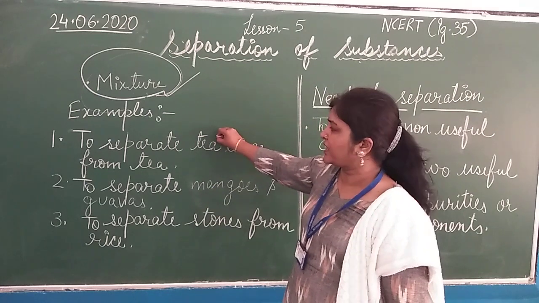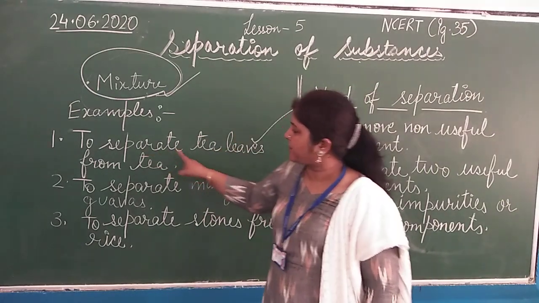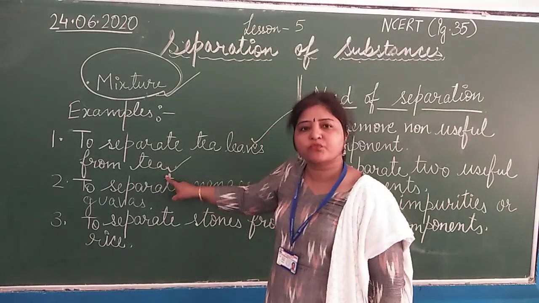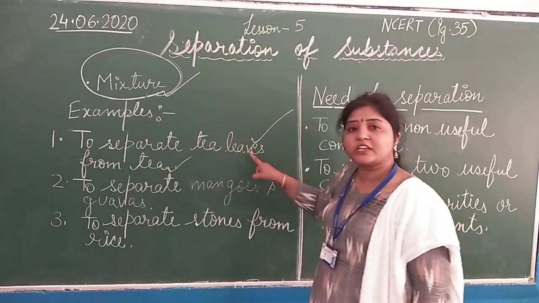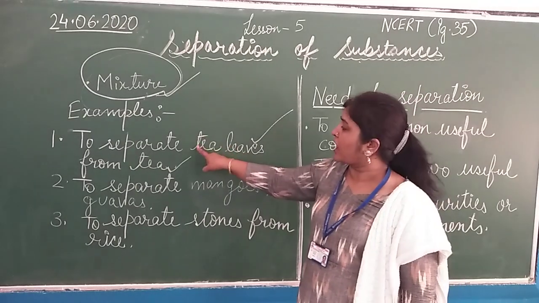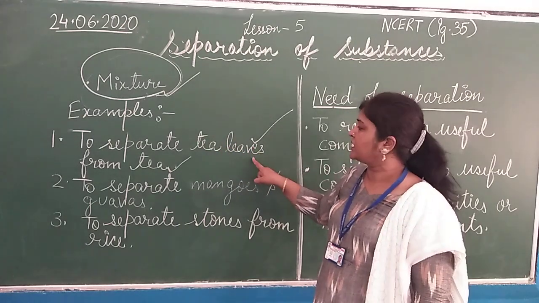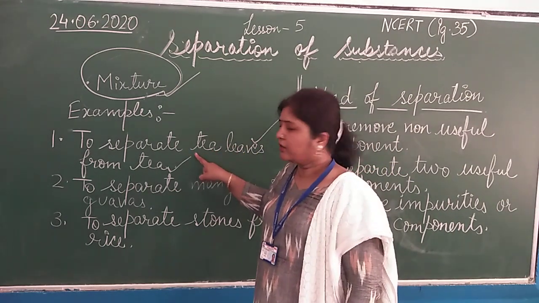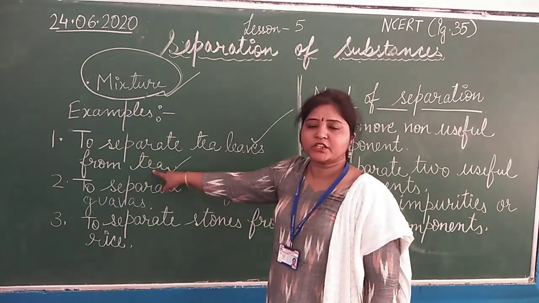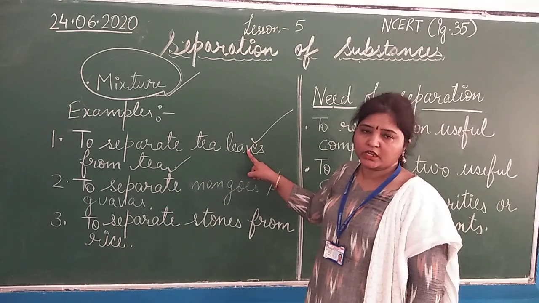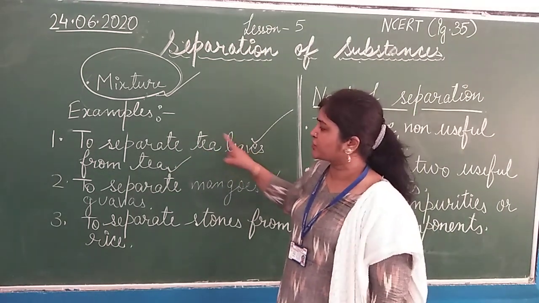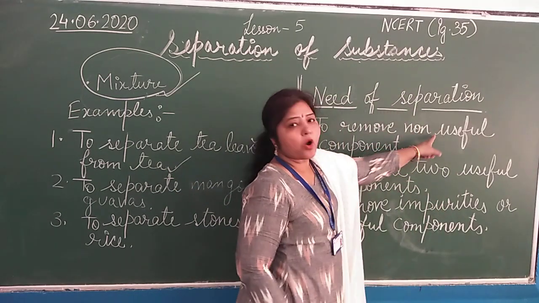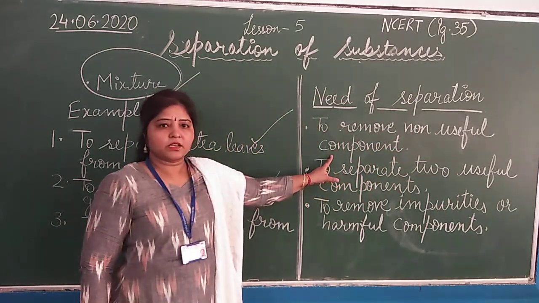For example, to separate tea leaves from tea. Tea is useful for us, but after preparing tea, the tea leaves become non-useful components. We cannot consume tea which has tea leaves in it. So we separate tea leaves from tea in order to remove the non-useful component.